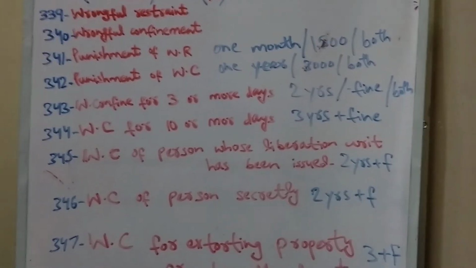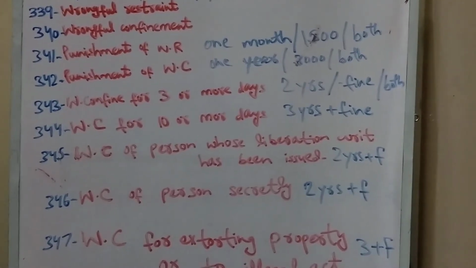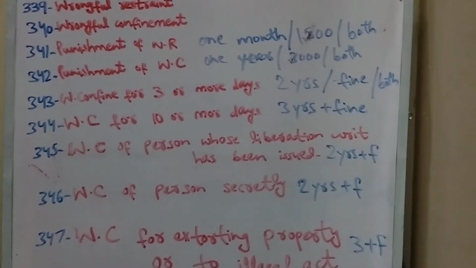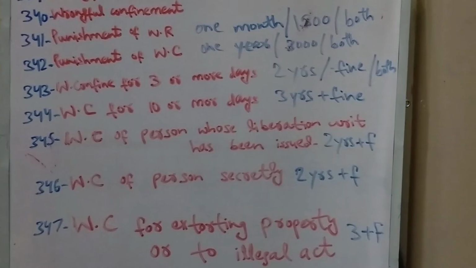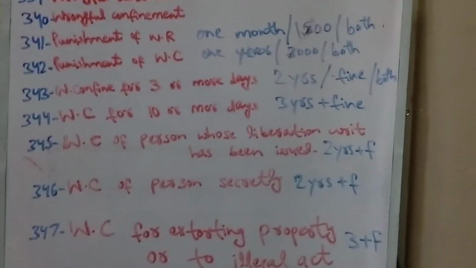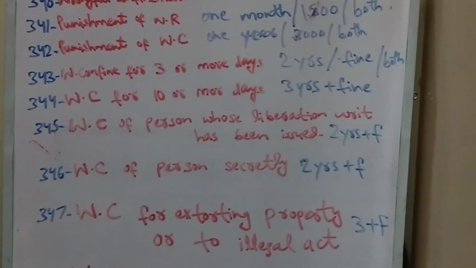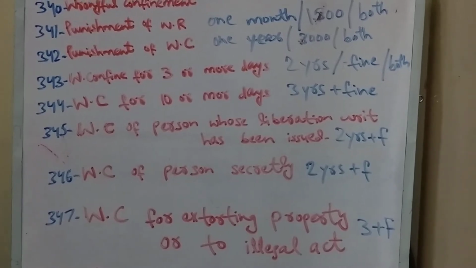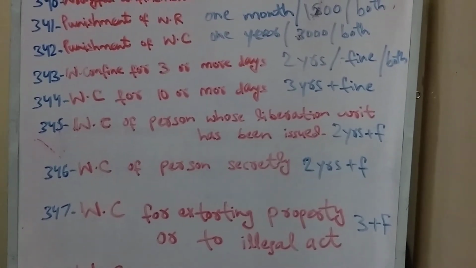Section 345 says wrongful confinement of a person against whose liberation a writ has been issued. Liberation means liberty, freedom, a person's right to move freely, right of movement.